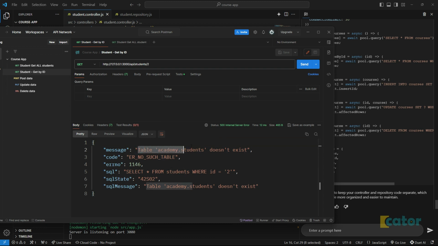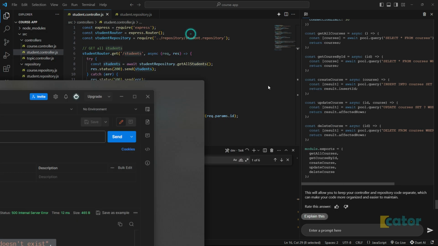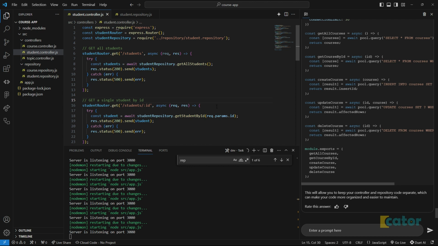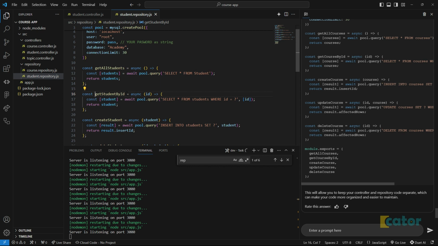You can see table academy does not exist. I mean, of course, we should have handled most of these errors on the back end, but don't worry, this is just for demo purposes. Let's just navigate to student, get student by ID. You can see here the name of the table should be student. I mean, whether it's capital letter or small letters, it doesn't matter.